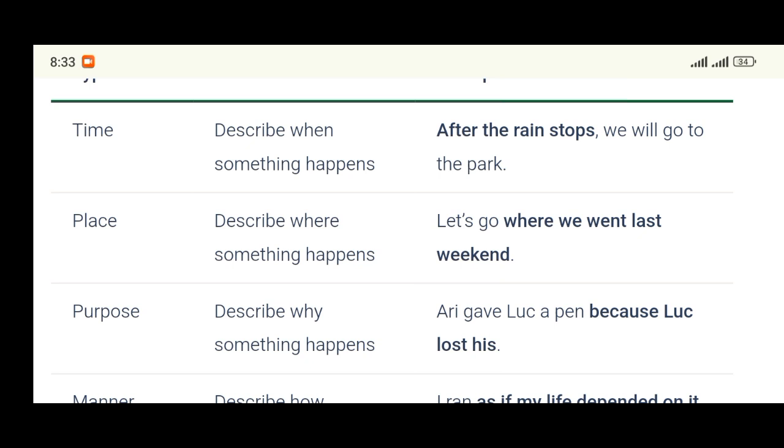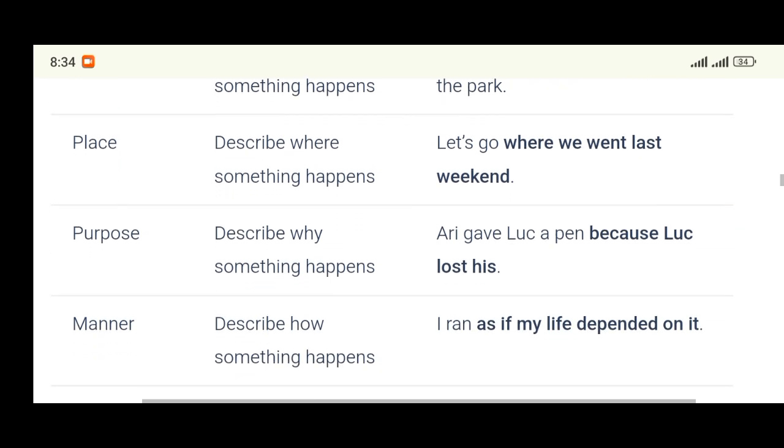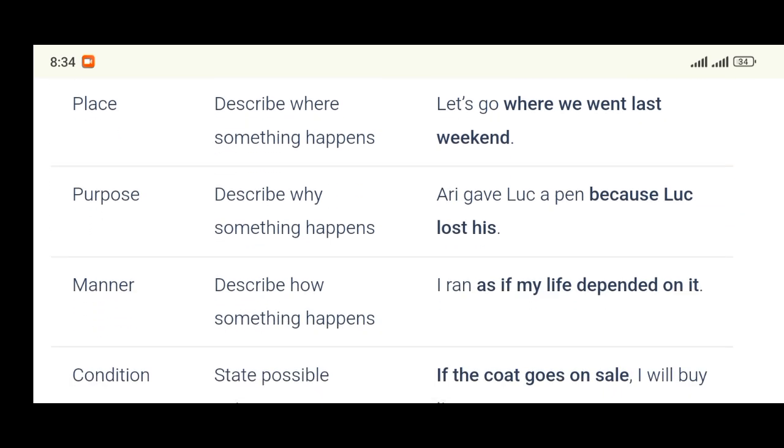So let's go to the next one, which is adverbial clause of purpose. You can call it adverbial clause of reason. So it answers the question what? Remember, the first one answers the question when. The next one answers the question where. So adverbial clause of purpose, adverbial clause of reason, answers the question why. Why are we going to do this? Why should we do this? Why did you do this? So it answers the question why.